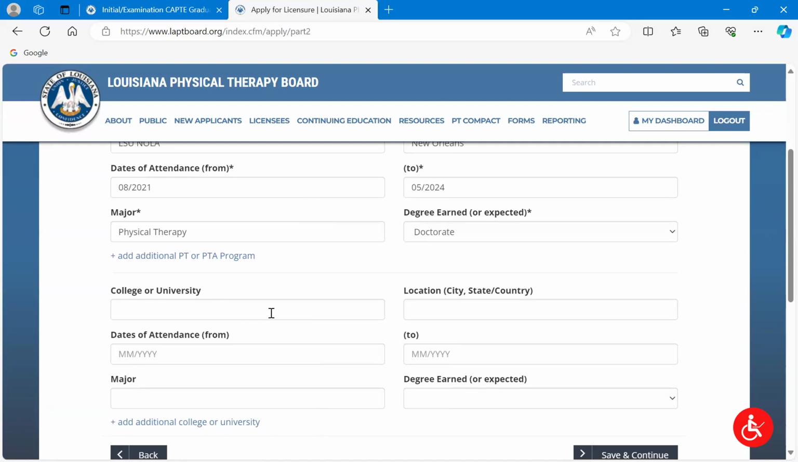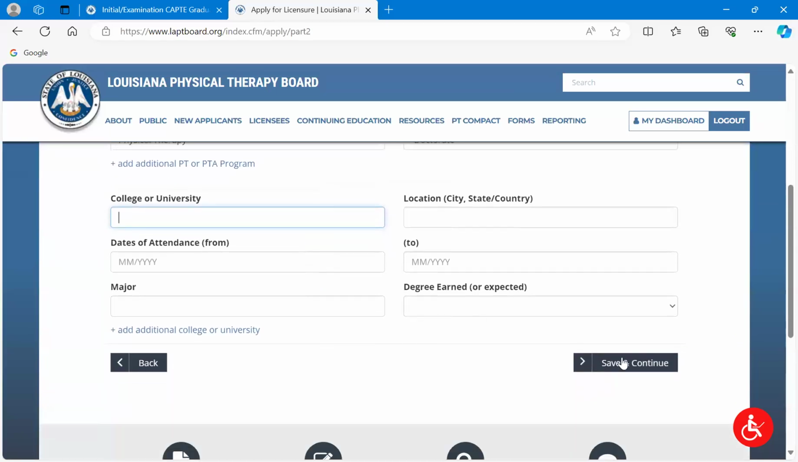And then below that, you can add in any other education you have. If you have a bachelor's degree, an associate's degree, etc., you can put that information here as well.